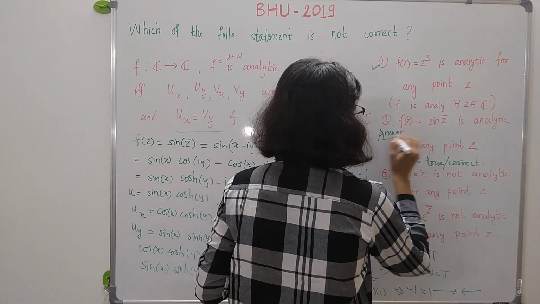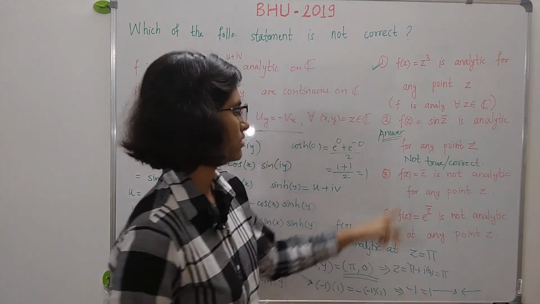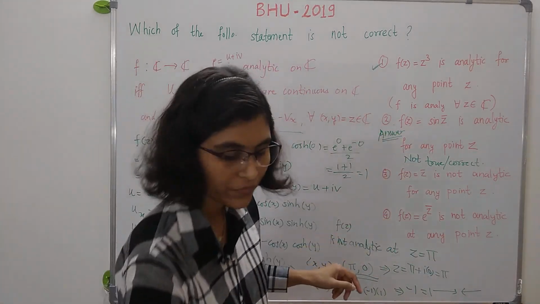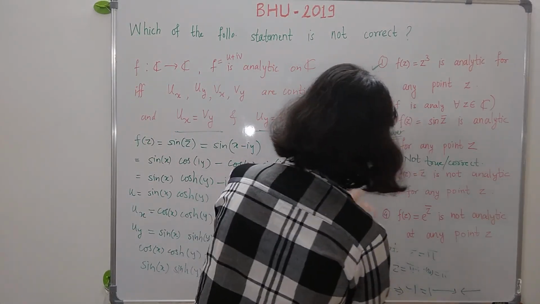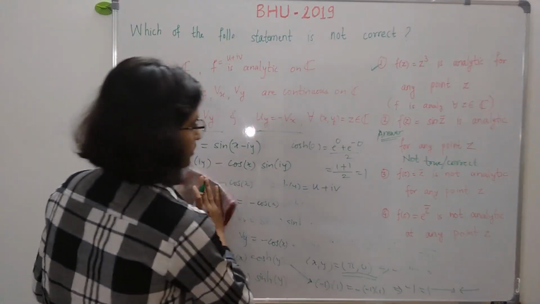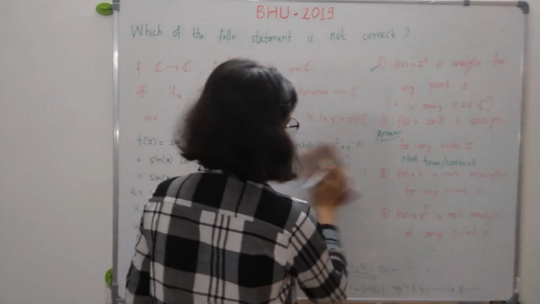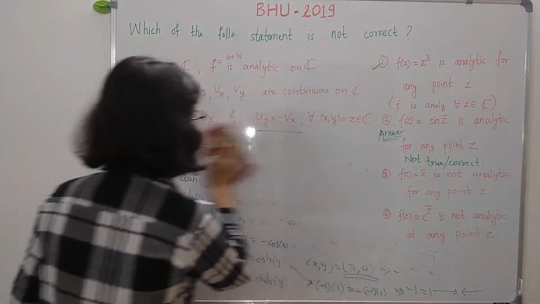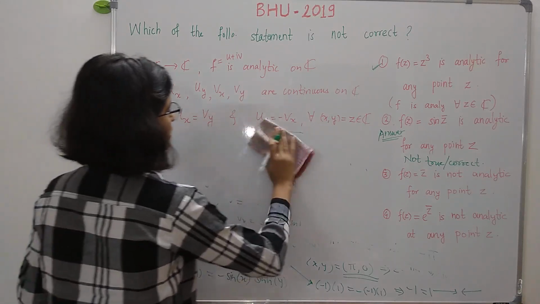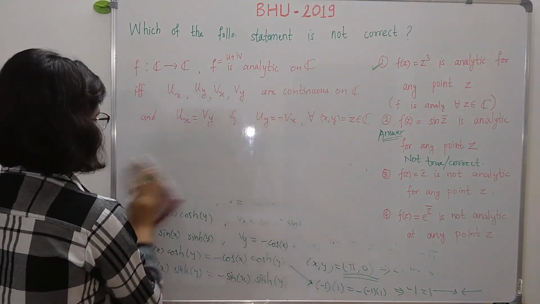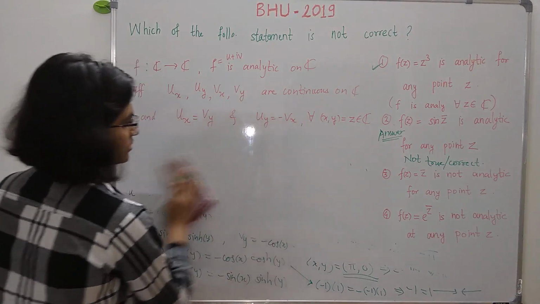But let us see why the other options are true, or the other options are correct. So this third option says that the function z bar is not analytic for any point z. So let us just do some calculations for this function.